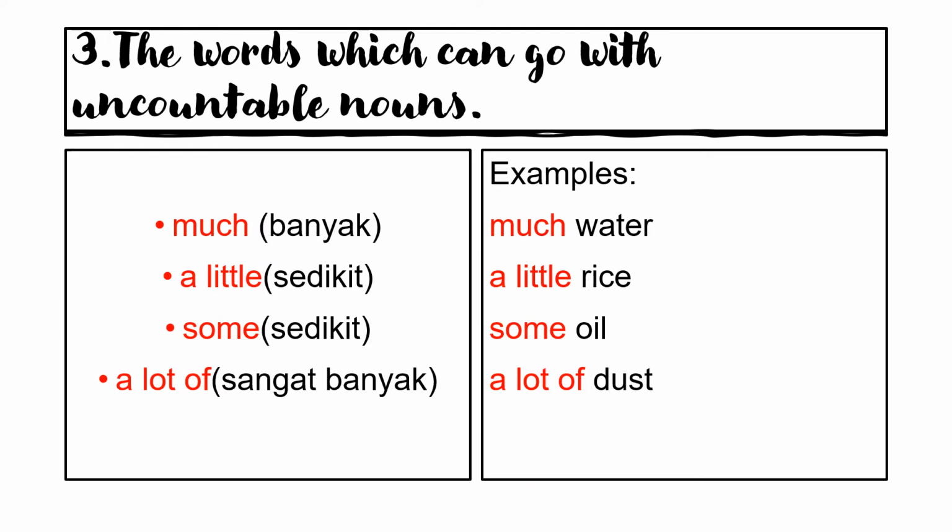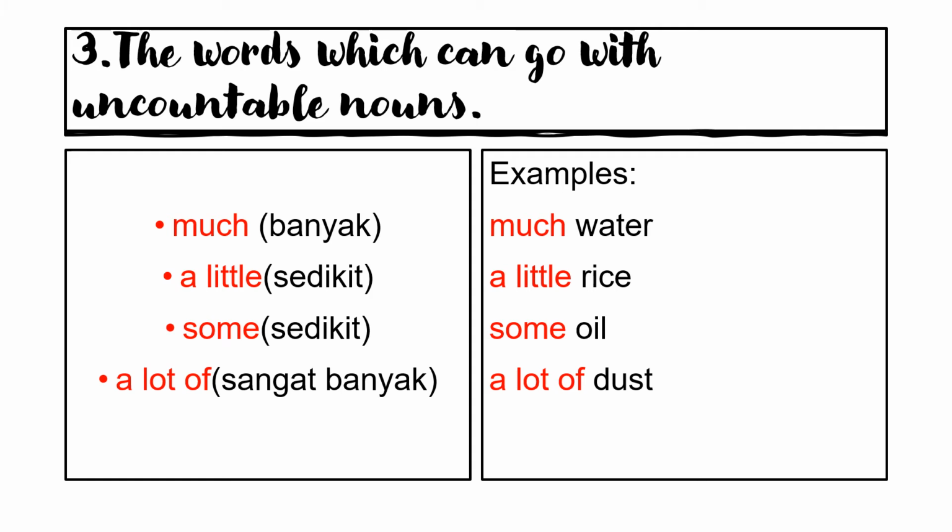Now, we move on to the words which can go with uncountable nouns. Much, a little, some, and a lot of. Then examples of the quantifiers which go with uncountable nouns: for example, much water, a little rice, some oil, a lot of dust. Yang boleh pergi dengan perkataan yang tidak boleh dibilang.